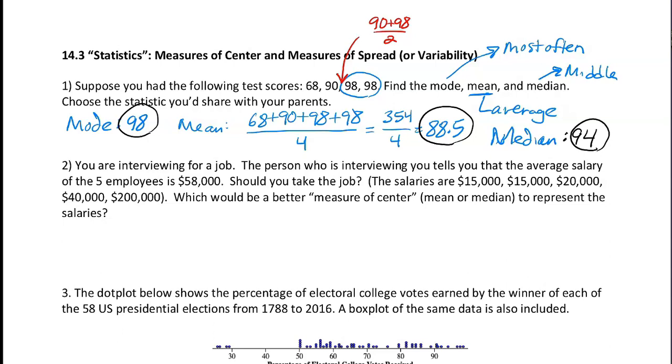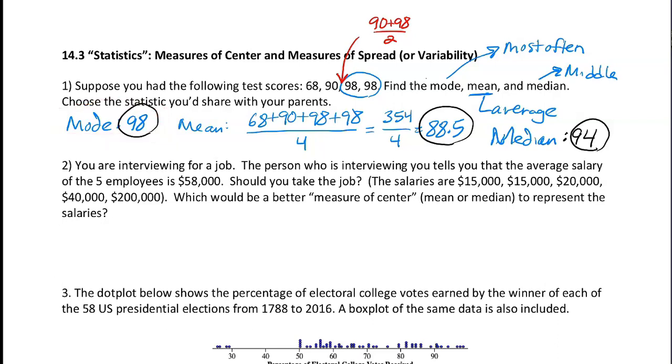Which statistic would you share with your parents? Well, sadly, in education nowadays and in Schoology, it's the average that's shared with parents. But it might be more appropriate to say, when they ask what's your grade, "Well, my median test grade is 94." They might suspect something's going on, that you're using the median rather than the mean. Or you could even say, "I've made a 98 the most times. My most common grade is a 98, so I'm doing pretty well."